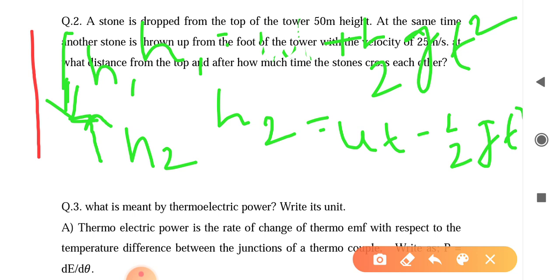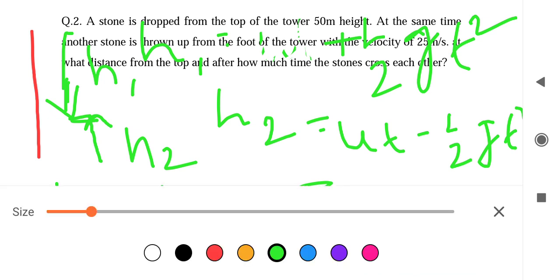Minus, because the body is thrown against the gravitational acceleration, that's why we use the minus sign, and the body is moving with retardation. Next is h1 plus h2 equals 50. So just put the value.